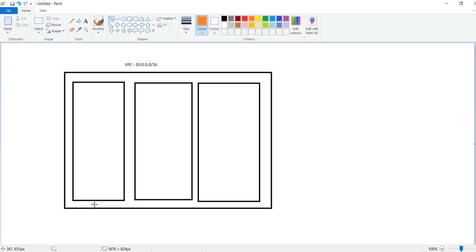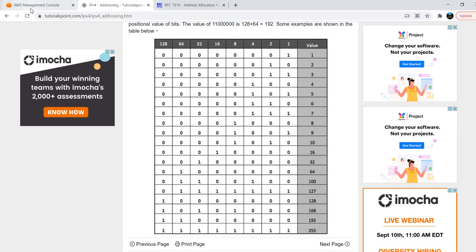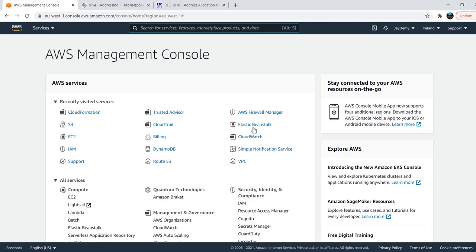You don't need to do anything. The connection between the three availability zones is already established. Now the first step is creating a VPC, so let me navigate to my account and create the VPC.